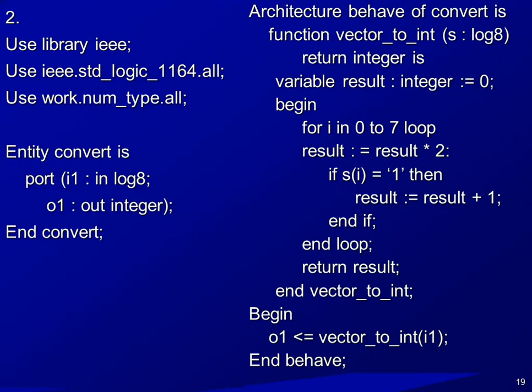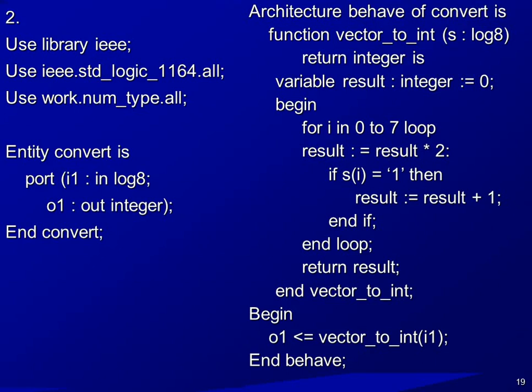Architecture behave of convert is. Function vector to integer is inside the bracket. Yes, we are here. After the architecture, we have declared the function vector to integer, and we have passed the value of the input parameter s, which is of the type log8, and its return type is integer. We have declared the variable result. Its type is integer, and we initialize its value to 0.